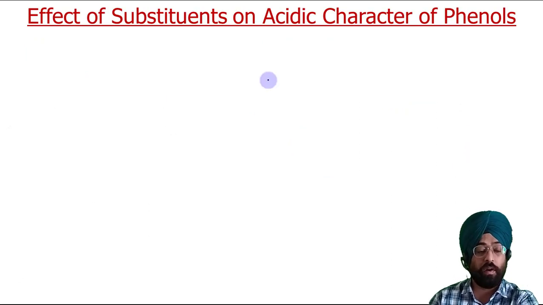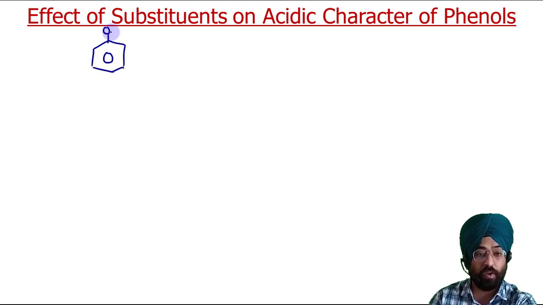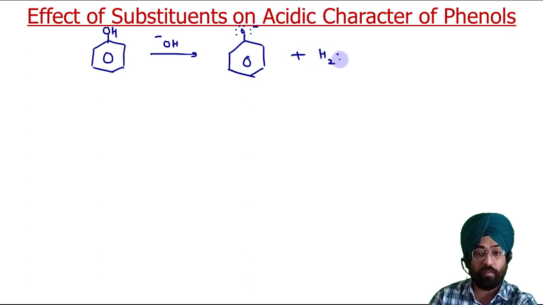So from our previous lecture we know that phenols are acidic in nature. That means if this is your phenol, if we add any base, under basic conditions it can form this phenoxide ion, O negative, plus water.